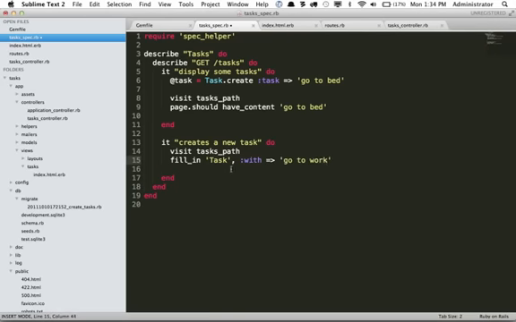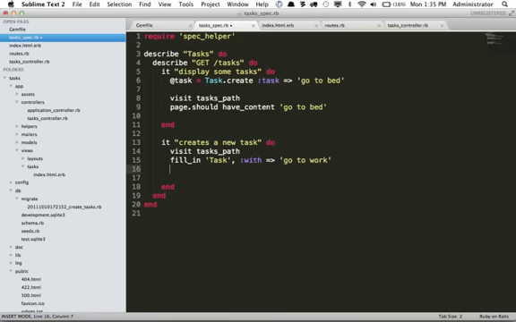So what this does is it loads that default tasks path right here, and then it's going to fill in a field. It's going to look for either an ID of task, a name of task, or an associated label of task, and it's going to fill in that input with "go to work."